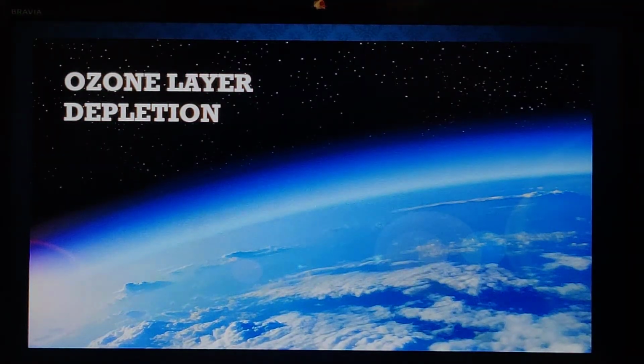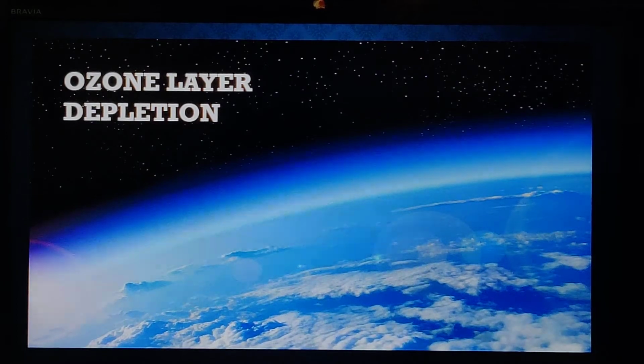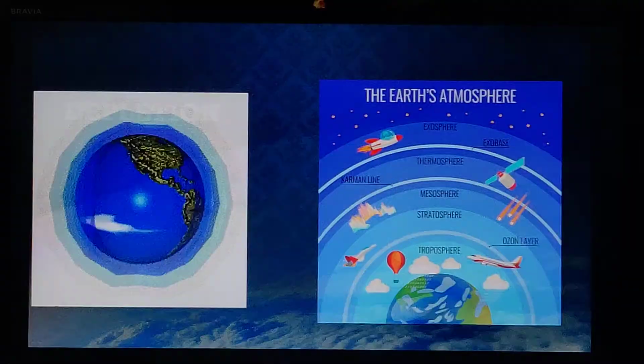The second topic we are discussing today is ozone layer depletion. It is one of the major issues we are facing today, just like global warming. Do not confuse it with the topic global warming. It's entirely different. Global warming is due to increase of carbon dioxide in the atmosphere. But here we are dealing with another problem, that is ozone layer depletion.